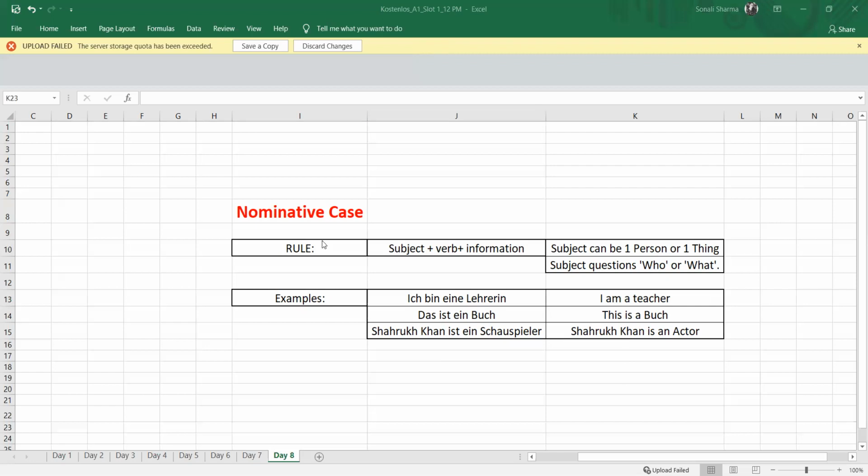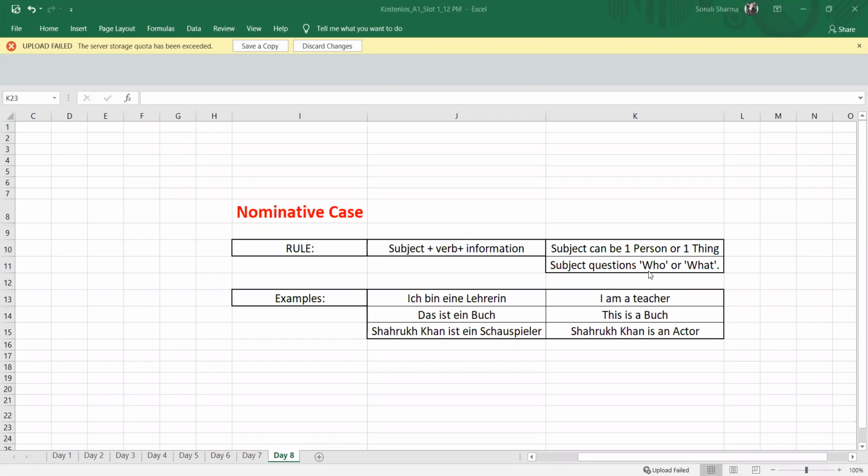So in the nominative case, we have one subject, then comes the verb, and then comes the information. The subject can be one person or one thing. The subject questions who or what. Who is it and what is it. This is the question put up in our nominative case. Who am I? I am Sonali. What is this? This is a book. This is a notebook. This is a computer. Any one thing should be a non-living one. So this was our nominative case.